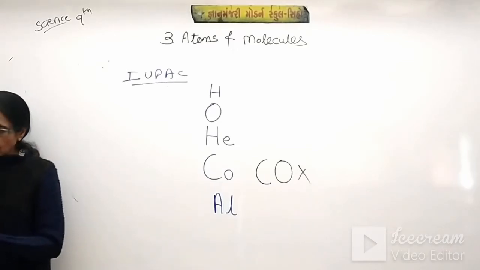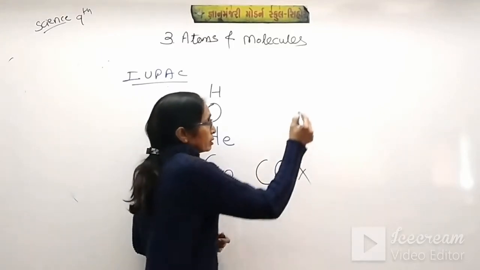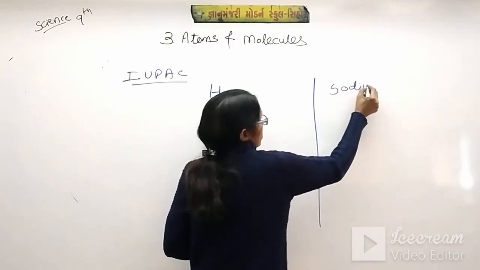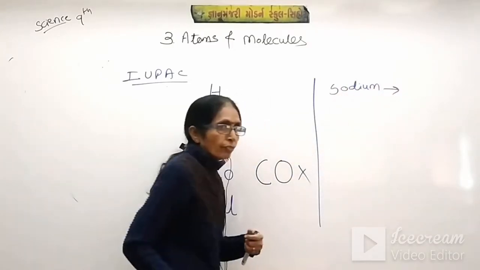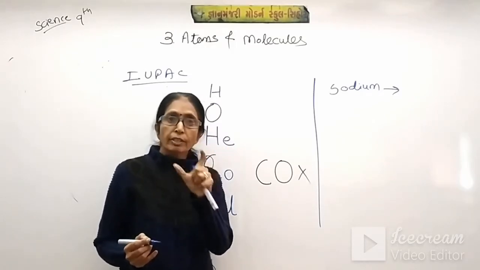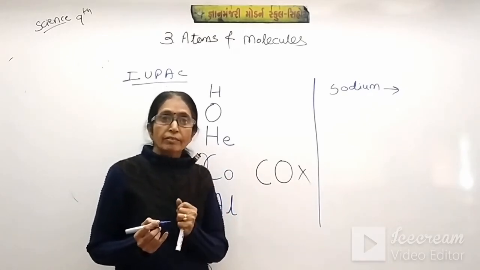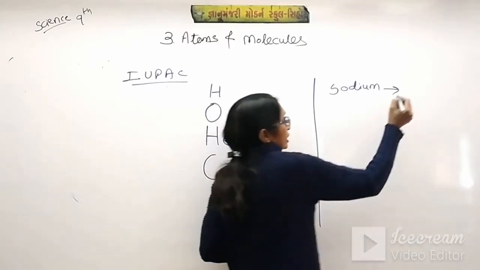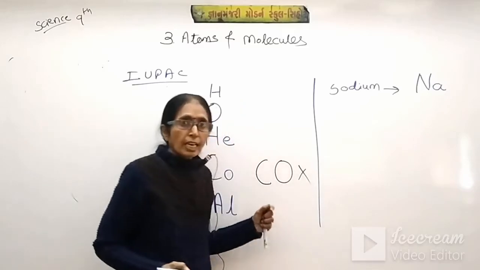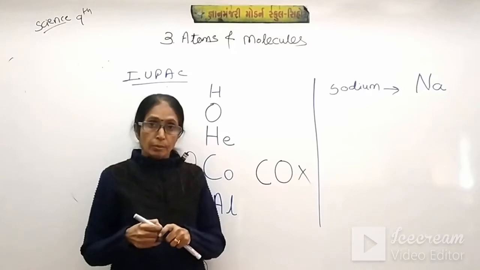Suppose we take sodium. In English it starts with S, but S is given to sulfur. So for sodium, the Latin word is selected, and it is Na. So these are some of the atoms having different symbols.